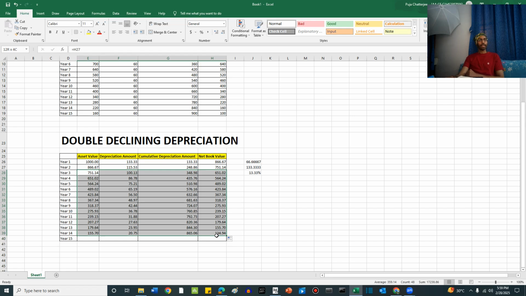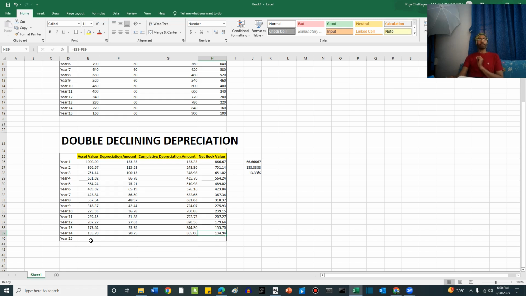So friends, you can see here we have calculated till year 14. The net book value at the end of the 14th year is 134.94. Initial book value was 155.70. Depreciation amount for the period is 13.33% of 155.7, which is equal to 20.75. We have the cumulative depreciation 865.06 and the net book value once again 134.94.